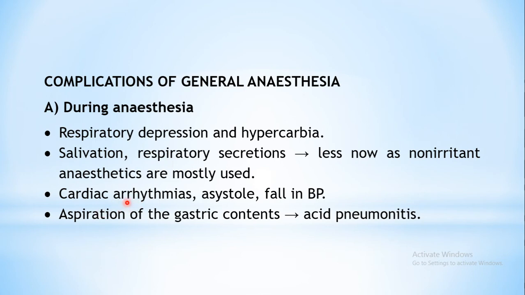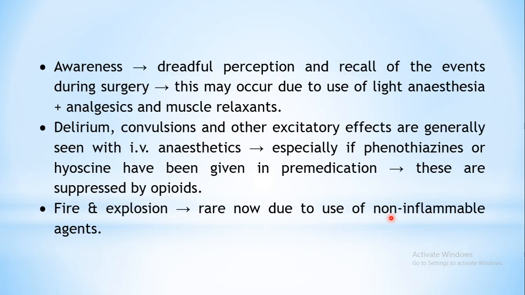Then complications of your cardiovascular system like arrhythmias may be precipitated. Asystole, this is also a type of arrhythmia wherein there is no generation of any kind of impulse from your SA node. Or a fall in BP may be seen. Then aspiration of your gastric content may take place, because of vomiting or maybe reduction in the LES tone, so the content from your stomach may regurgitate. The contents may aspirate into your lungs, so accidental entry into your lungs may take place. And the stomach contents are acidic, so it can result in acid pneumonitis. So this is one more complication.